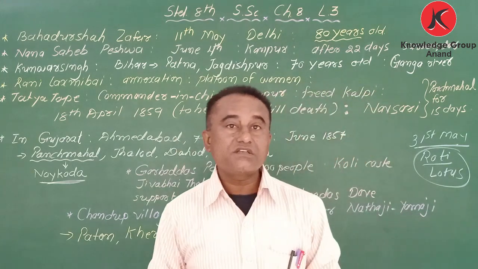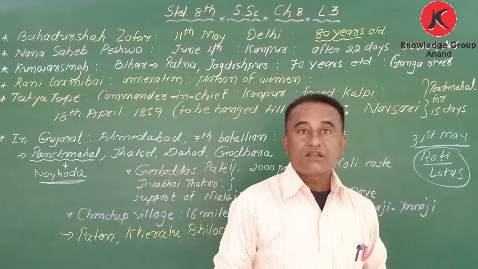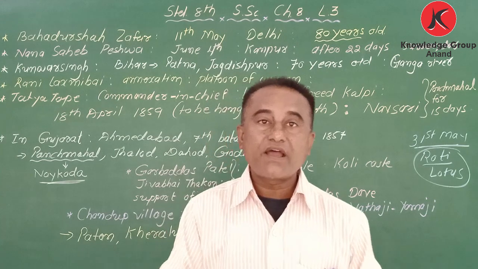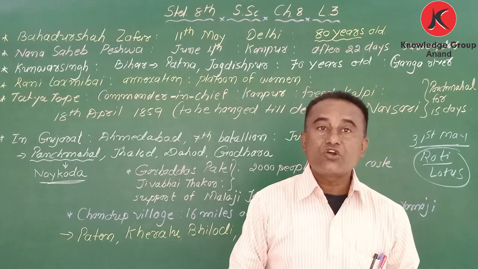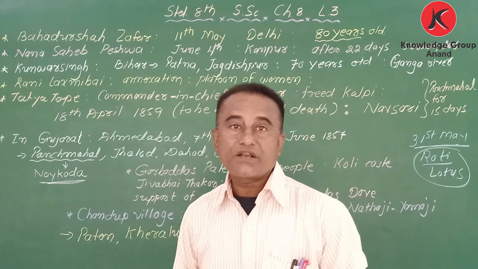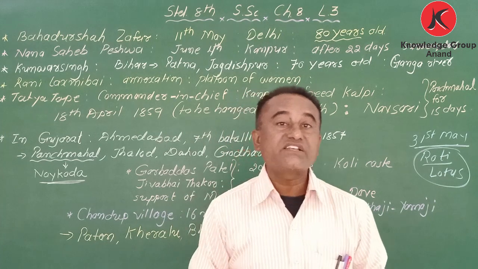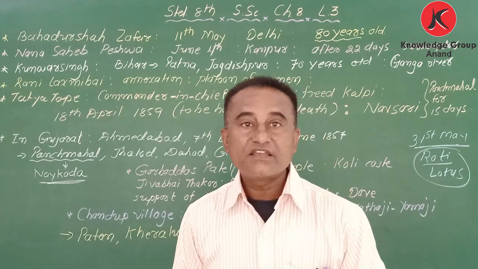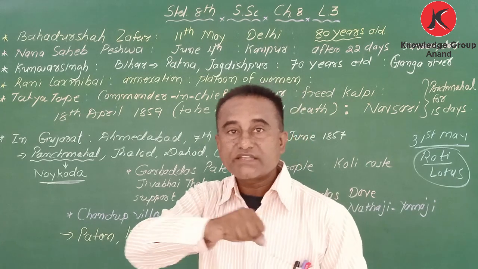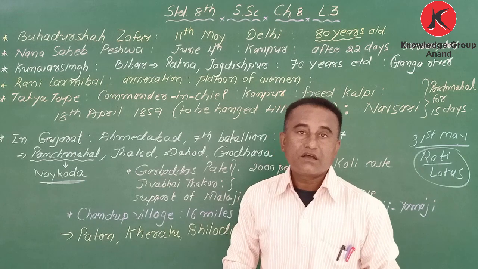Rani Lakshmibai was the leader of Jhansi. My dear student, her state was annexed by Lord Dalhousie. Why? Because she had adopted one child, and the Britishers did not accept her adopted son, and her state was annexed, and because of that, Rani Lakshmibai revolted against them.